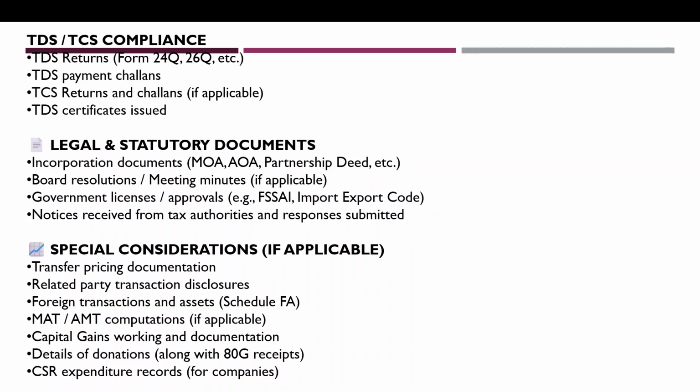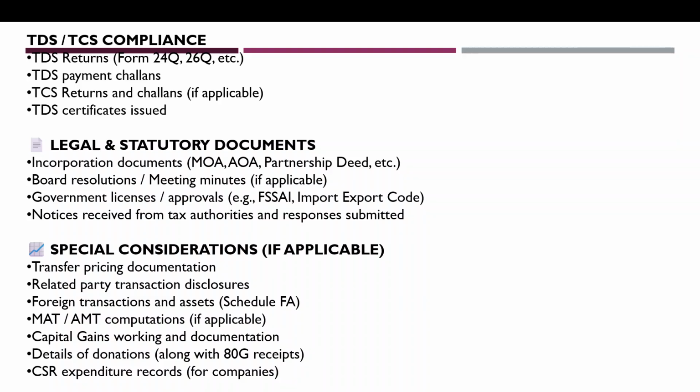Further, related to TDS TCS compliance, we should have TDS returns of 24Q, 26Q, 27Q, 27EQ, etc. with us. And we should ask the client for the TDS payment challans, TDS returns challans, TCS returns challans, and TDS certificates, the certificates we have issued. So we should have these to check the TDS compliances, whether the TDS compliances are done by the client properly.